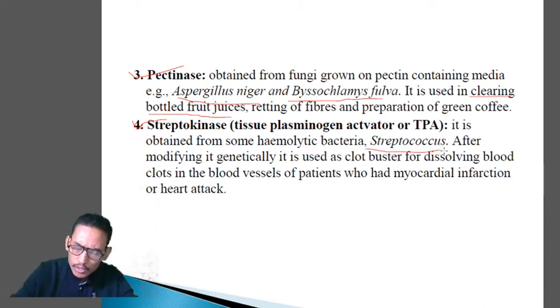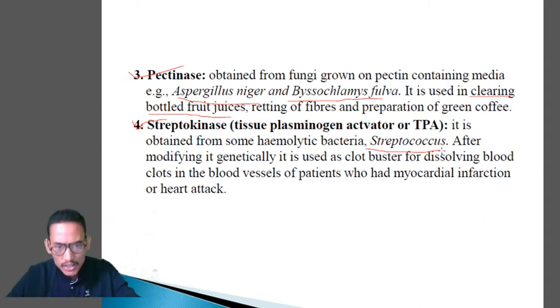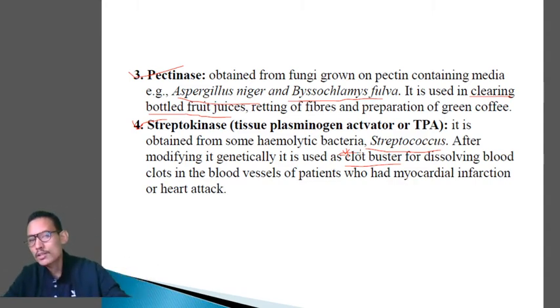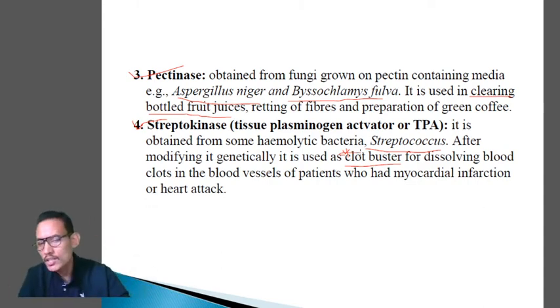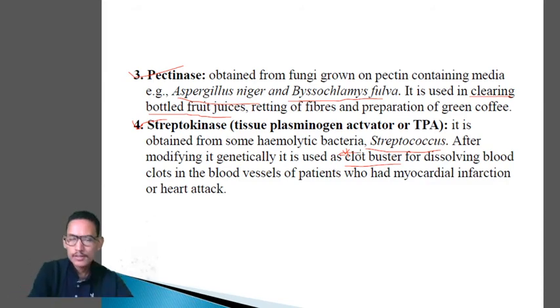Now, after modifying it genetically by the help of genetic engineering, it is used as clot buster. This is very important. Which enzyme is used as a clot buster? You have to answer streptokinase, obtained from the bacteria Streptococcus. It is used as clot buster for dissolving blood clots in the blood vessels of the patients who had myocardial infarctions or the heart attack.